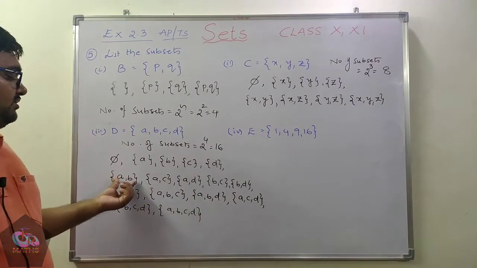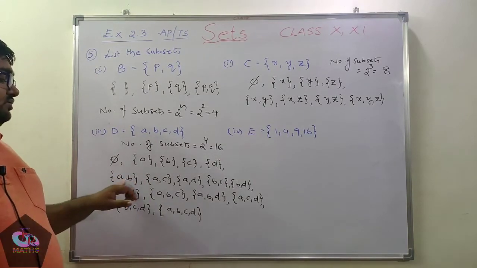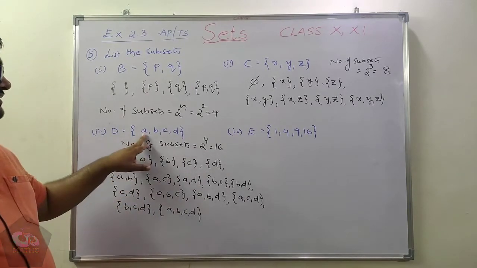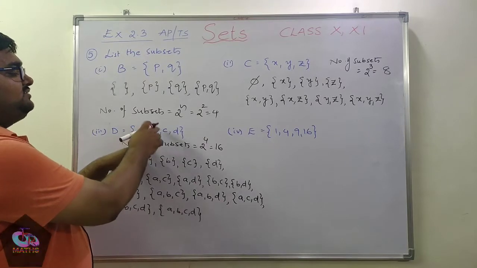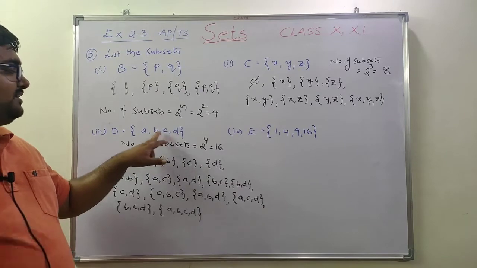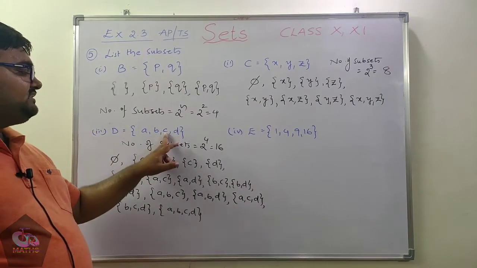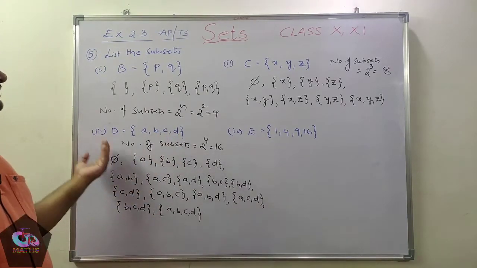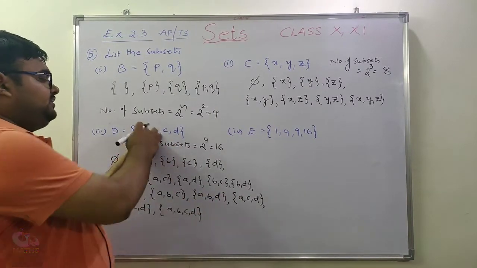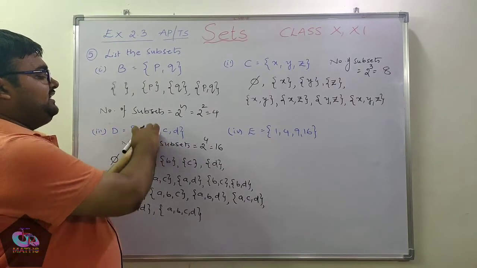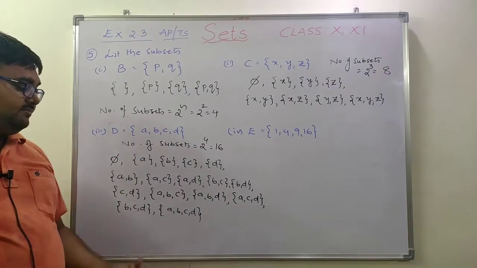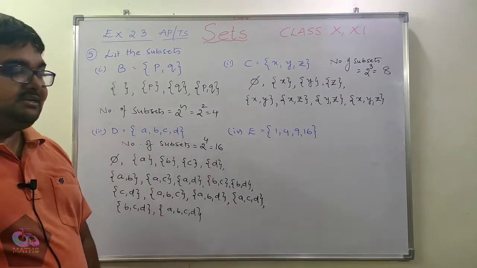Here you need to understand carefully. Whenever you write the sets containing 2 elements, always remember: first fix A, and along with A, AB, AC, AD will come. Next with B, BC, BD. Next with C, CD will come. AB is already completed. Next for 3 elements, first fix these 2: along with AB you are going to get C and D. Next fix the last 2, you are going to get A and B, and finally the last one is ABCD.